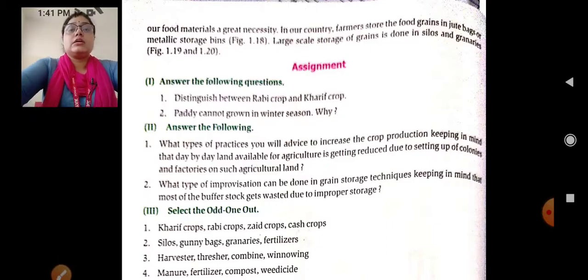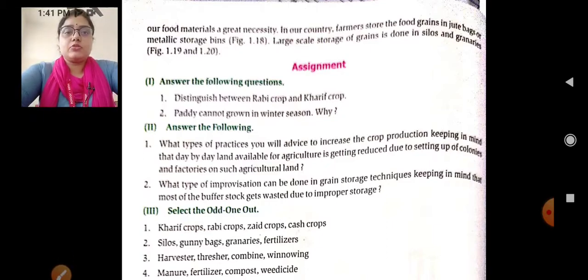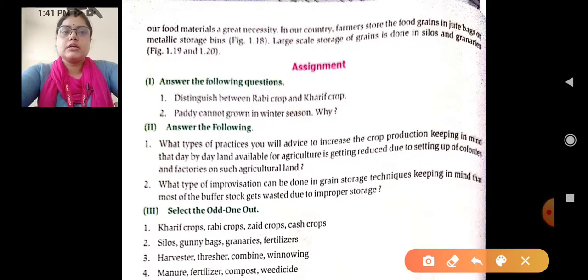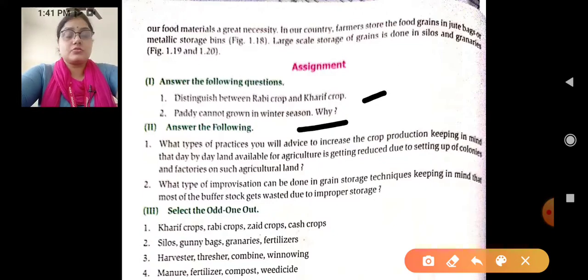Now this is your first assignment that you have to do, okay. First, answer the following question. Distinguish between Rabi crop and Kharif crop. I have just given you the word, the same you have to do. Okay. Paddy cannot be grown in the winter season. Why? You have to write it down. Why is paddy not grown in the winter season?